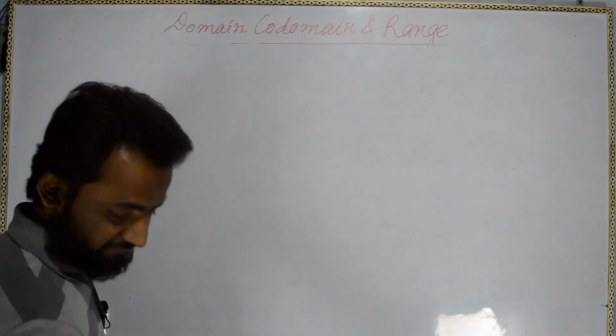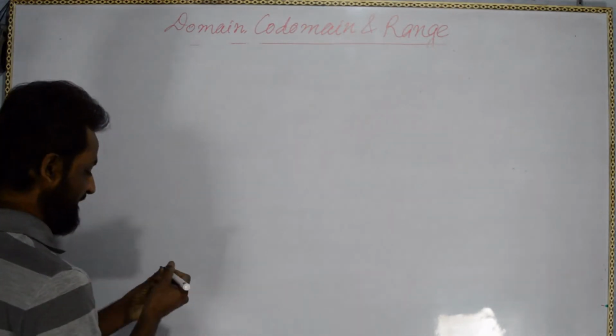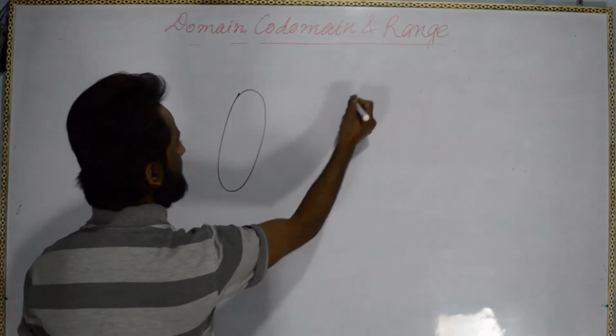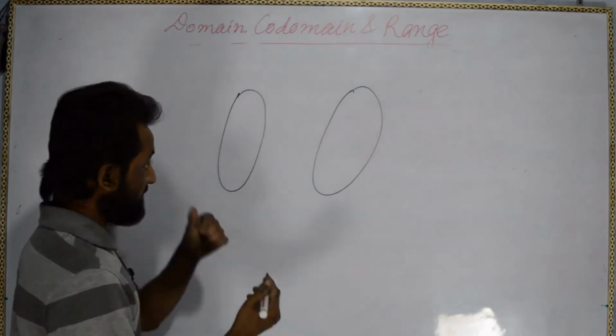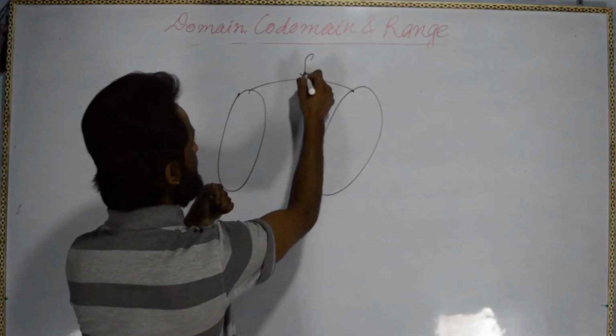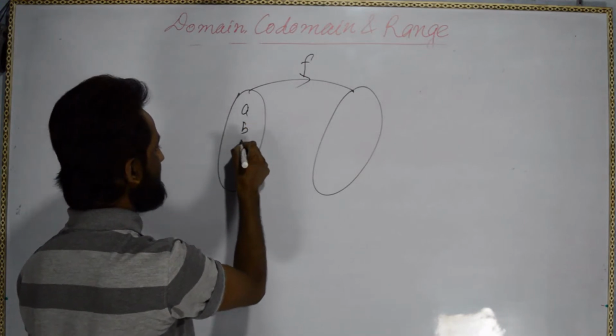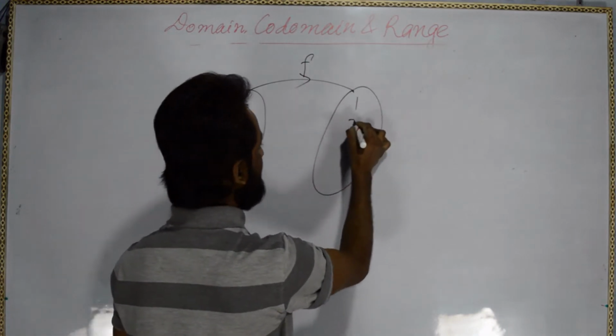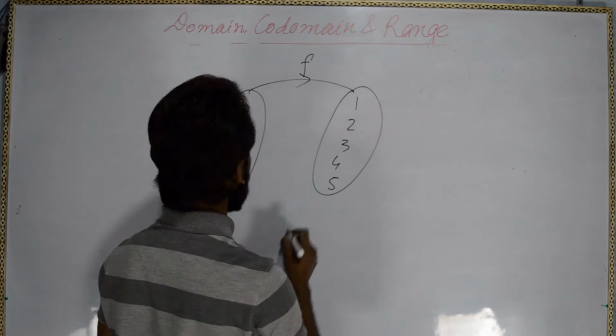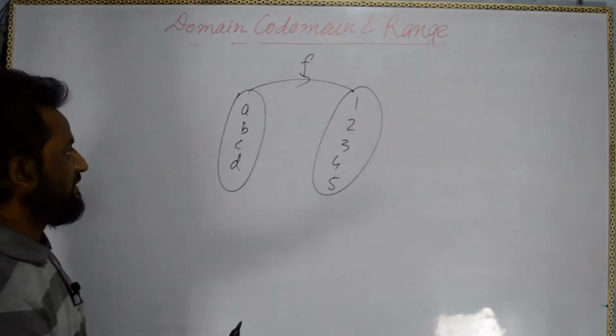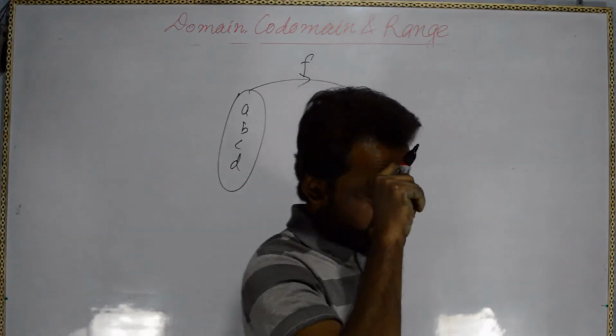So if we have, according to the definition, a given function, set A has elements 1, 2, 3, 4 (A, B, C, D), and set B has 1, 2, 3, 4, 5. So these are all the elements. Now we are talking about the domain.